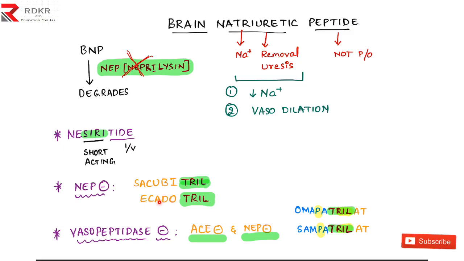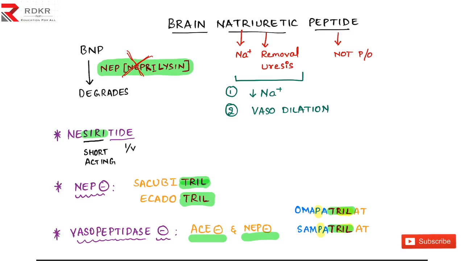It's not avocado, it's acadothrill. So the thrill group of drugs killed the enemy. Okay, I think you can remember it easily now. So these are the NEP inhibitor group of drugs, sacubitril and acadothrill. So after he killed the enemy, the BNP used to stay for a longer period of time.